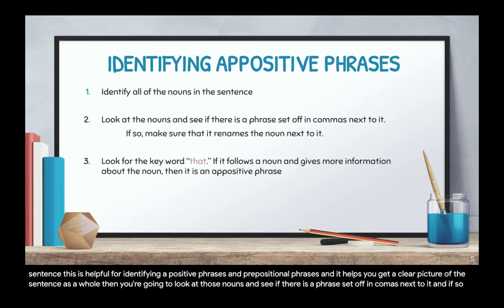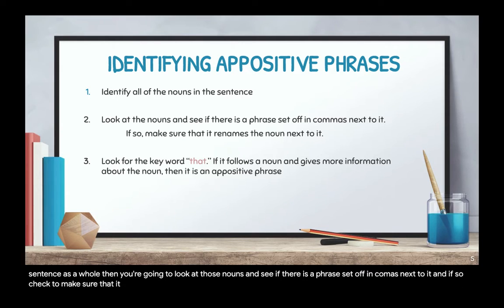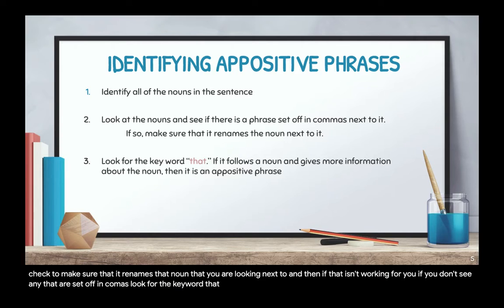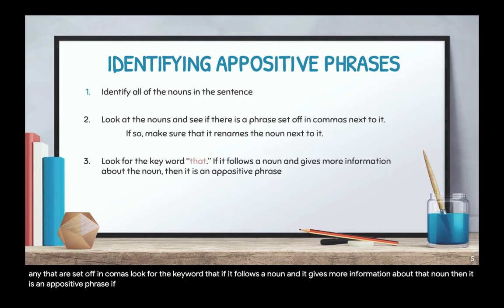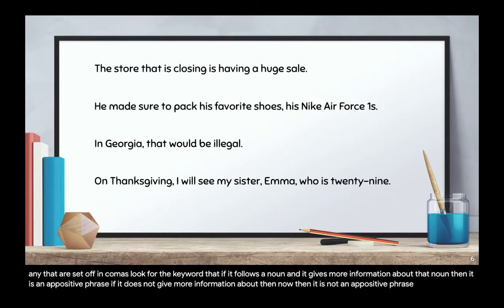And if so, check to make sure that it renames that noun that you are looking next to. And then if that isn't working for you, if you don't see any that are set off in commas, look for the keyword that. If it follows a noun and it gives more information about that noun, then it is an appositive phrase. If it does not give more information about the noun, then it is not an appositive phrase.